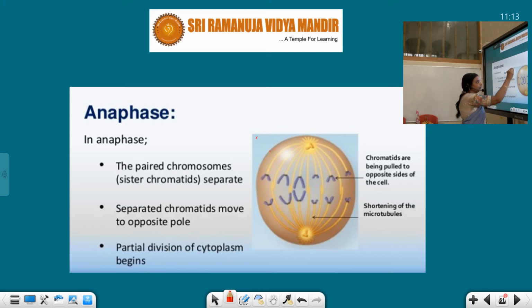The cell, this is the nuclear part, so the cell constriction starts at this phase only, like this. So partial division of cytoplasm begins. So we will observe constriction. Of course, we do not concentrate on that, so we do not observe that. Only we see the nuclear division, karyokinesis. But from the late anaphase stage, it is not demarcated, but from the late anaphase stage the constriction starts and cytoplasmic division, partial division, starts.